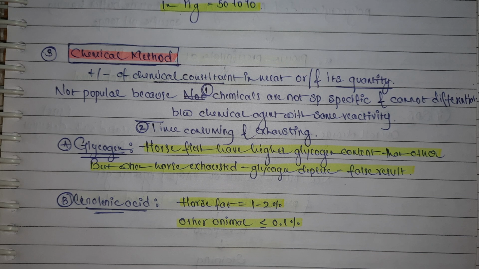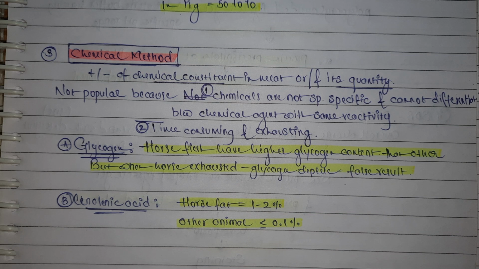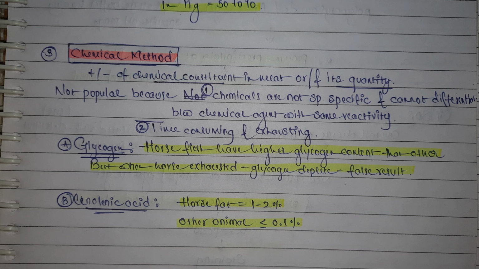They can even react with chemical agents having a similar type of reactivity, and it is time consuming and even exhausting. As I said, the chemical methods of meat speciation are based on glycogen content and linoleic acid.